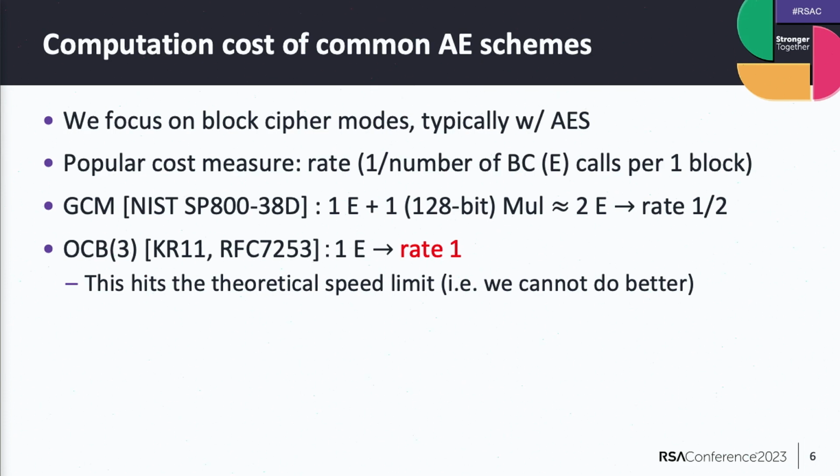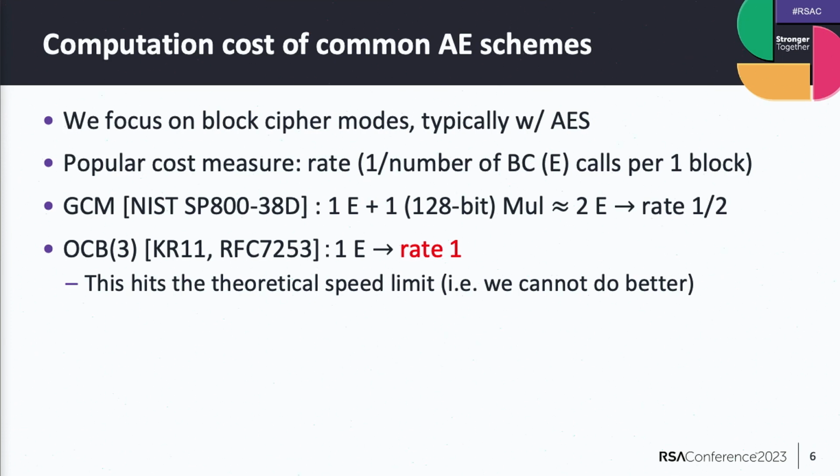Say, for example, there's GCM, which is a NIST standard. It needs one encryption call, a block cipher call, plus one 128-bit multiplication. The cost of the multiplication depends on the platform, but if we simply assume it is equivalent to the block cipher, it means that we need two calls here, so the rate is 1/2.